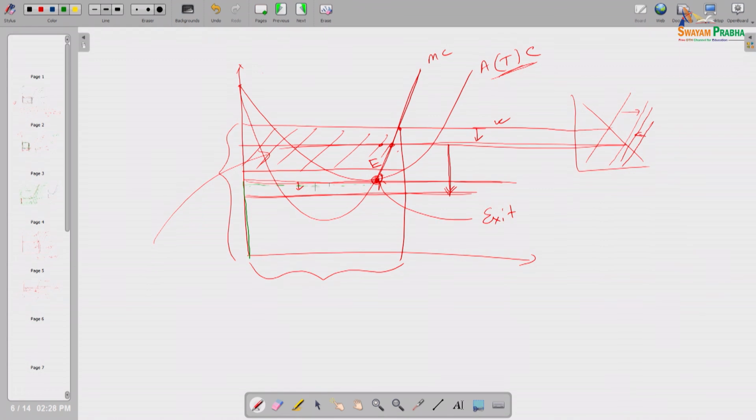Let us stop here. The long run supply curve of this producer will be this portion. So, the green color will be his long run supply curve. There is a break here, and then this is his long run supply curve. When we talk about the short run supply curve and long run supply curve, it is about an individual producer. What the market supply will be in the short run and in the long run, we will discuss in our next lecture. Let us stop here.